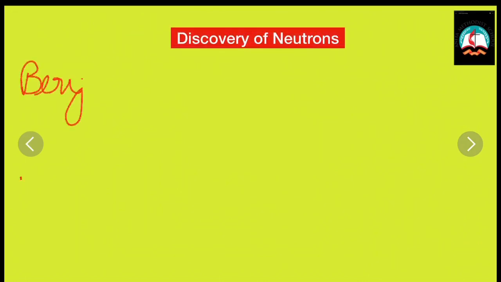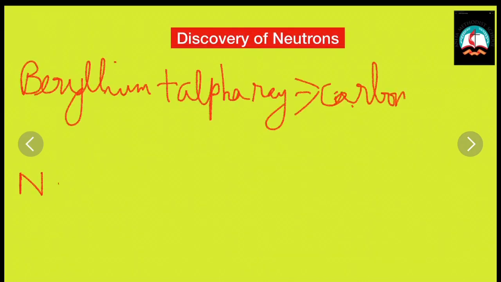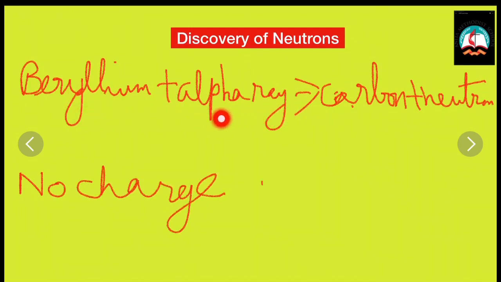Next, we are going to learn about neutrons. When beryllium was exposed to alpha particles, particles with about the same mass as protons were emitted. These emitted particles had no charge and were called neutrons. What is the symbol of the neutron? It is n. The superscript 1 represents the mass number and the subscript 0 represents the electric charge. So, do you understand that neutrons do not have any charge?